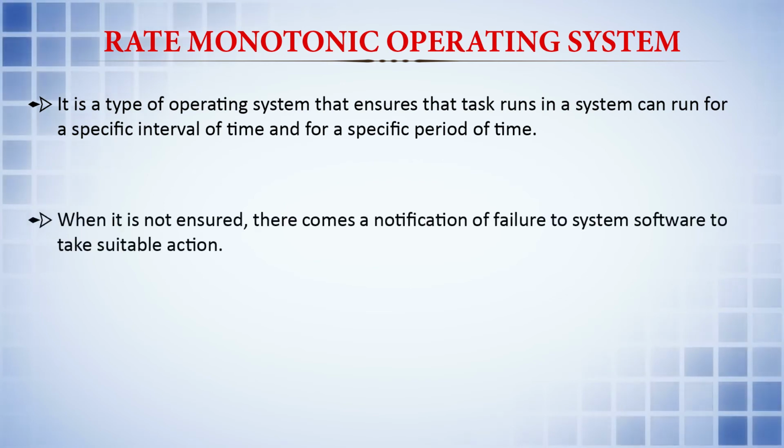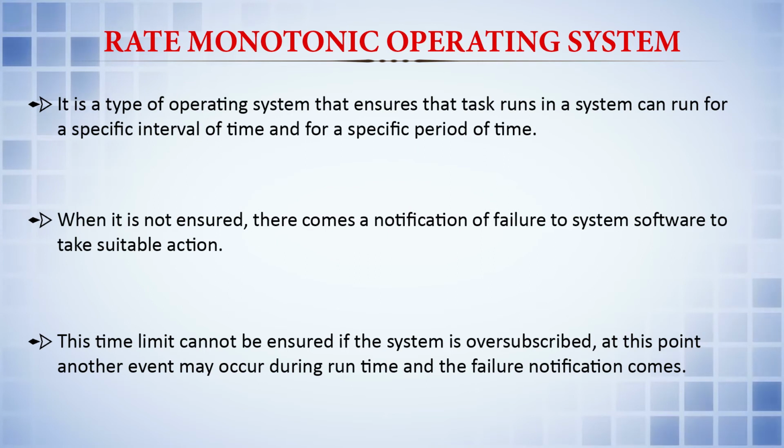When it is not ensured, a notification of failure goes to the system software to take suitable action. This time limit cannot be ensured if the system is oversubscribed. At this point, another event may occur during runtime and the failure notification comes. So, this is the limitation of this rate monotonic operating system.